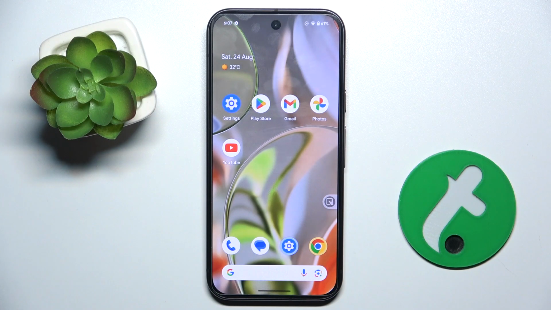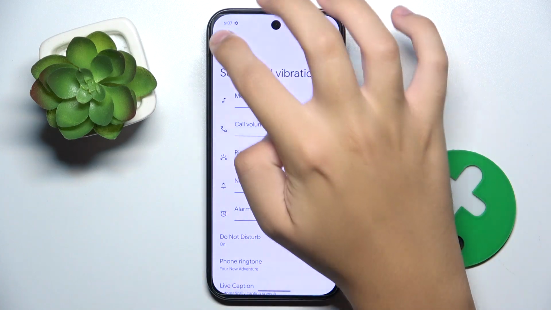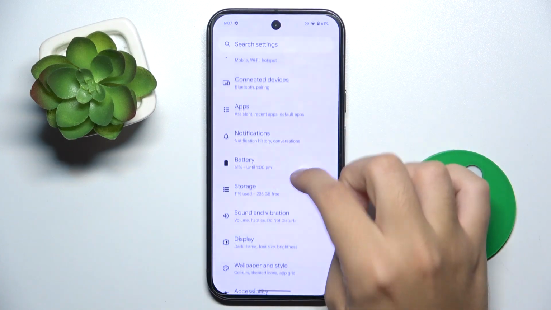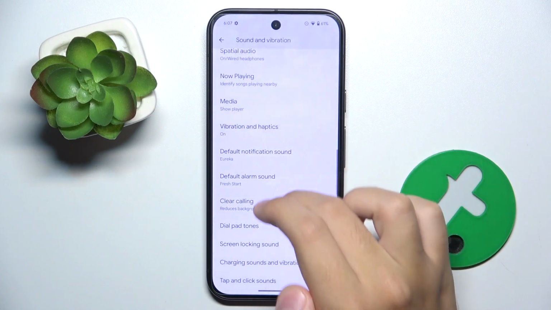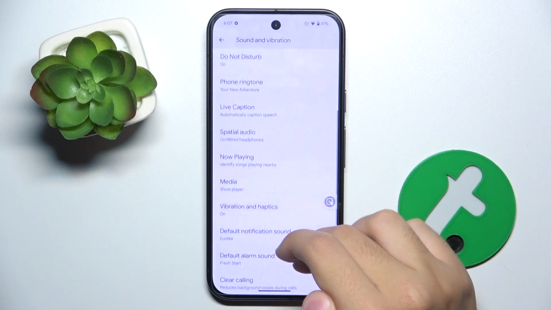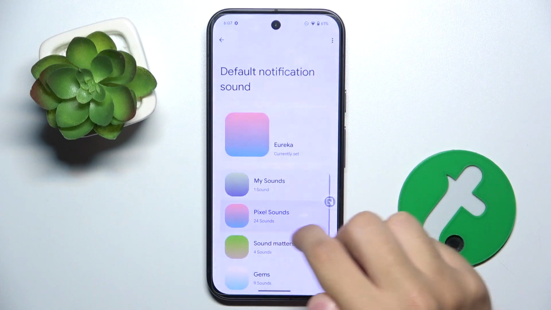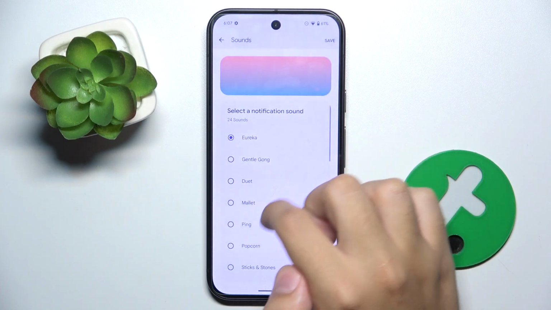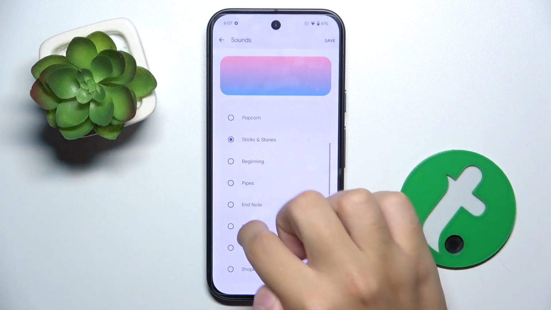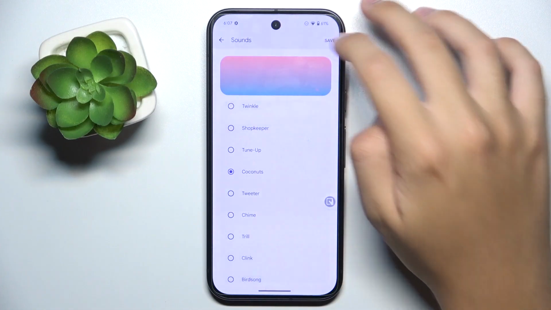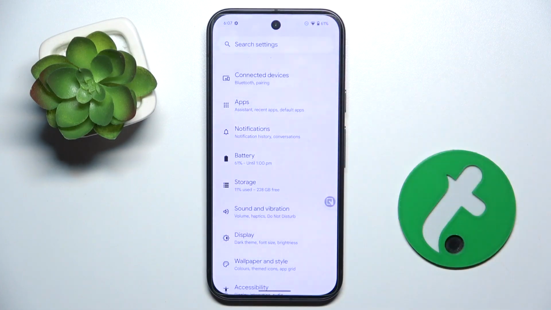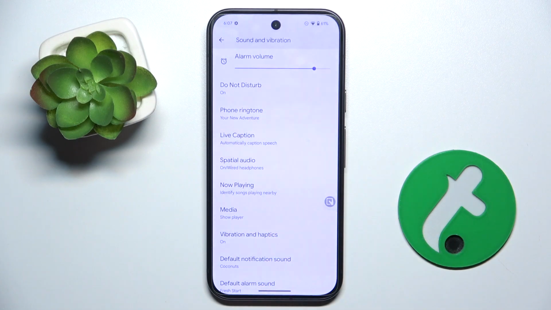Alright, so firstly to do this we have to open our settings and now we have to open sound and vibration option. And here we have to scroll down and as you can see right here we have default notification sound and we can choose from here a new notification sound and I'm gonna choose coconuts. And basically that's it. Now as you can see our notification sound is coconut.